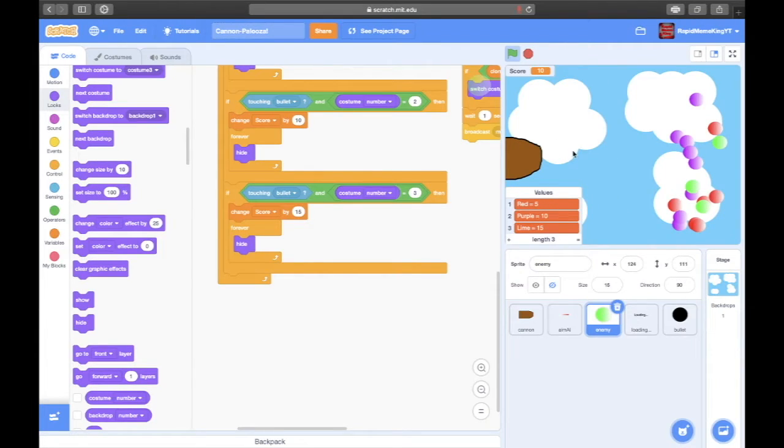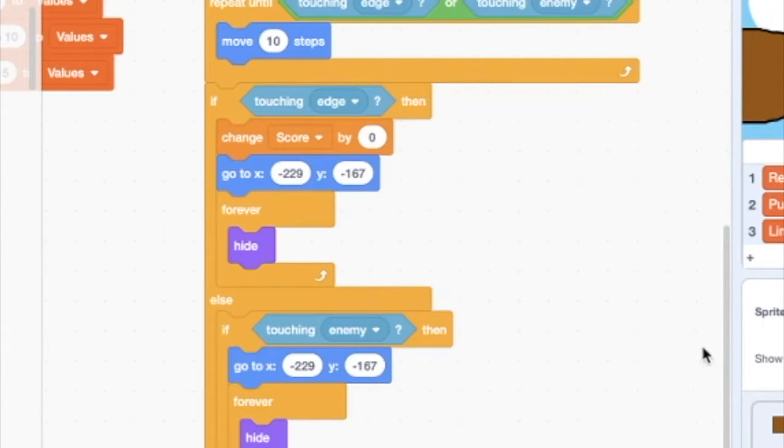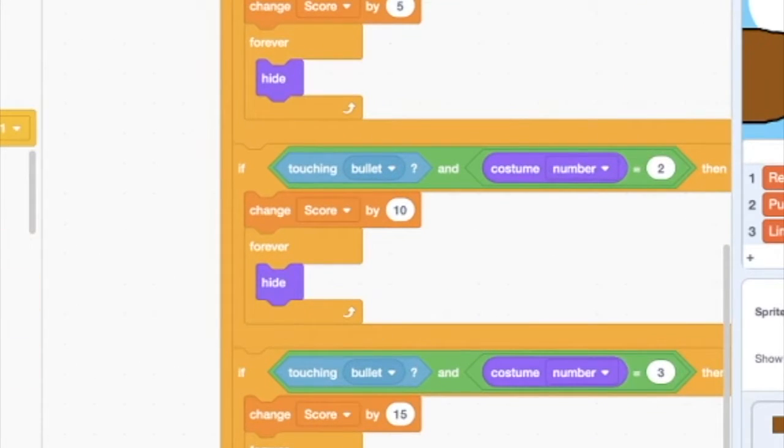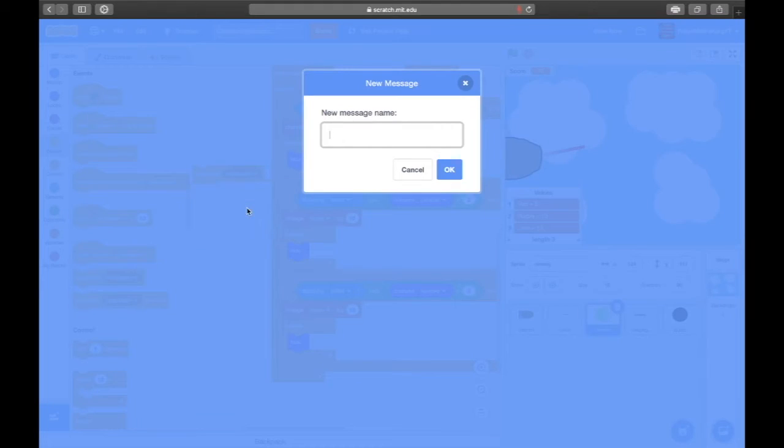Okay, so that's an issue. I forgot about that. So if it touches an enemy, okay, how about this? So we got to broadcast a message. Broadcast hide bullets. Hide bullets, yes.